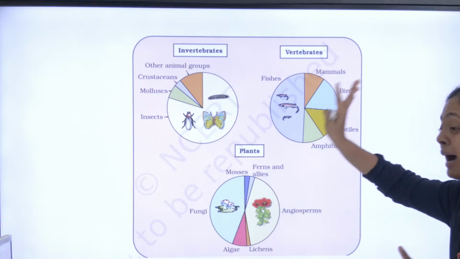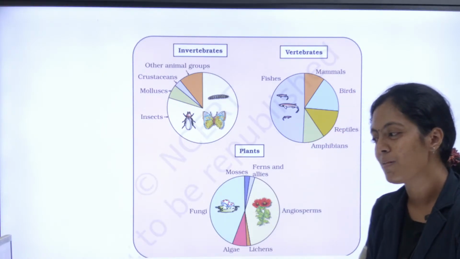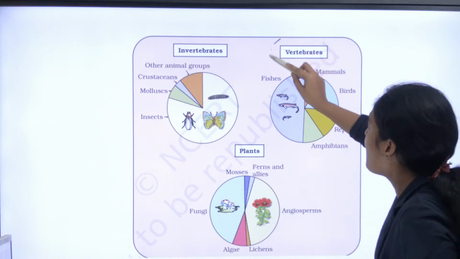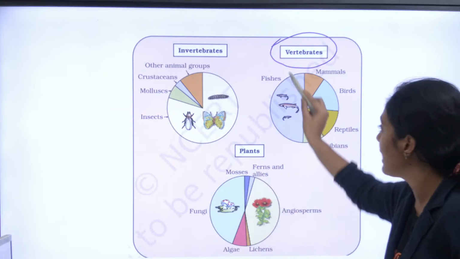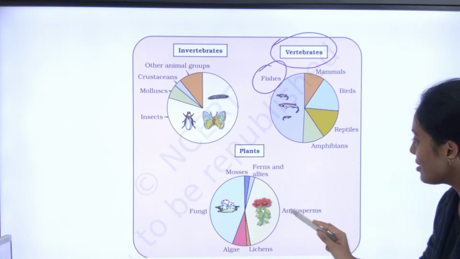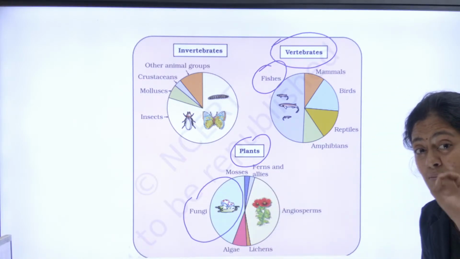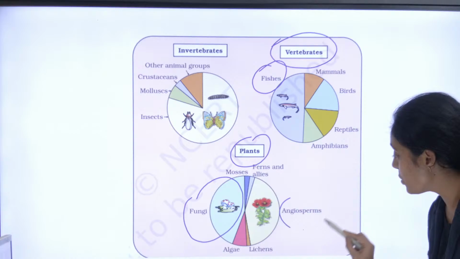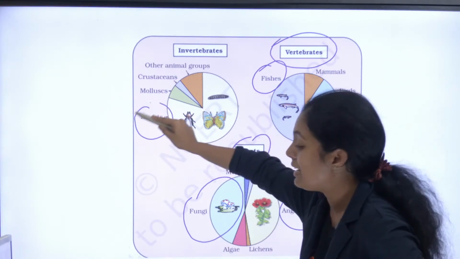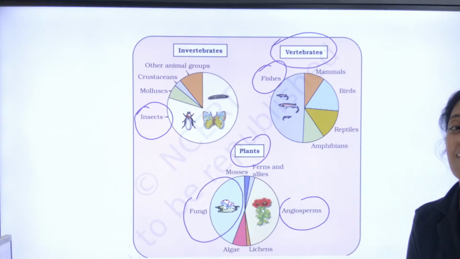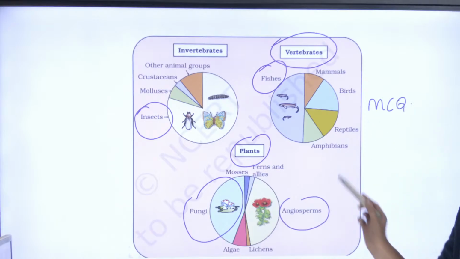Okay, we have biodiversity. Ma'am, you have included this too, can questions be asked here? How can questions be asked? They can ask which is the maximum number of vertebrates present. Which vertebrates are most abundant? Fishes. Actually, they have included fungi in the plant group by mistake. But which is the maximum number of plants? Angiosperm. Angiosperm is the most abundant plant. And which invertebrates are most abundant? Insects. That is why I included this slide, because MCQs can definitely be asked on this.